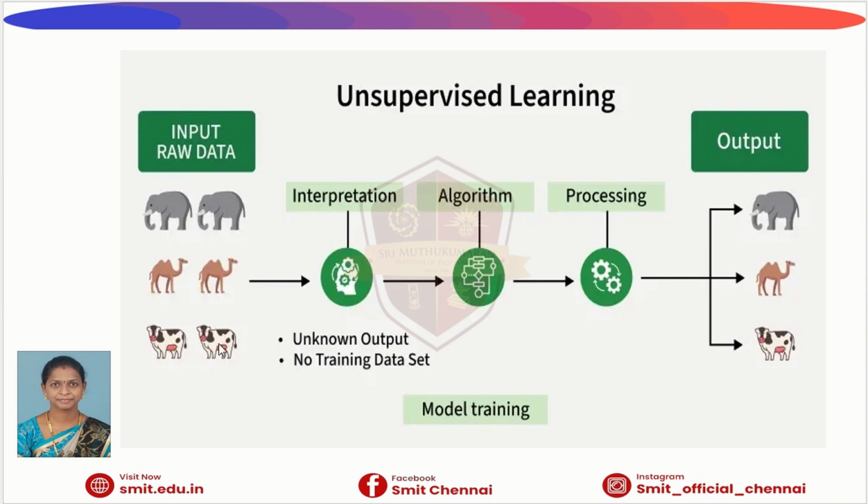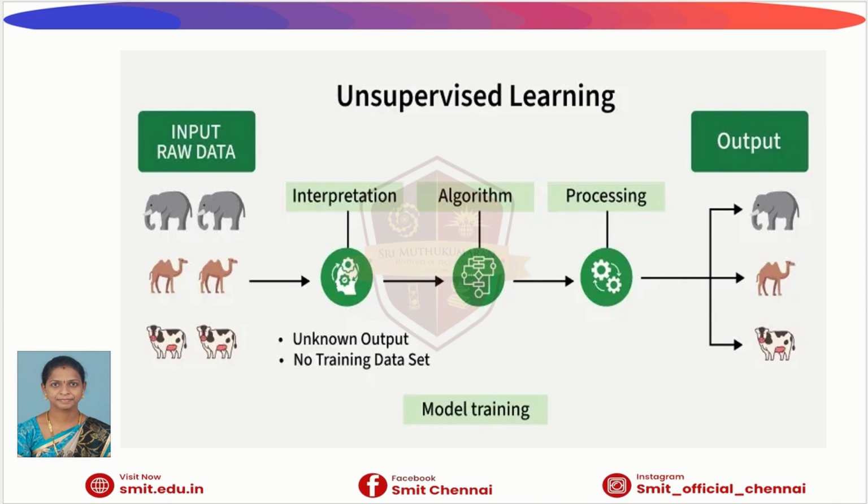The model is trained but there is no correct answer. The data then goes to the interpretation stage. Here, the system observes the data carefully and tries to identify similarities and differences between items. For example, it may notice that some animals have trunks, some have humps and some have horns.